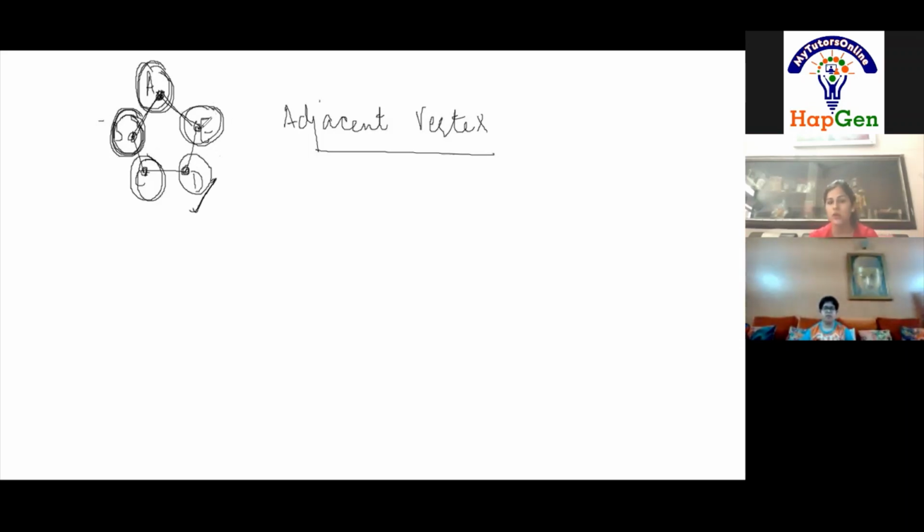So you understood what is the meaning of adjacent vertex? Yes, ma'am. Adjacent means lying next to each other. That's it. It can be adjacent sides only. Ma'am, it is similar like adjacent sides. Yes, it is similar like adjacent sides because the meaning of adjacent is same everywhere. Okay. So adjacent side you have understood. Adjacent vertex also you have understood.